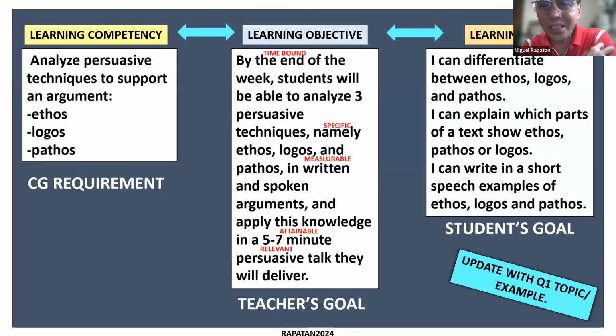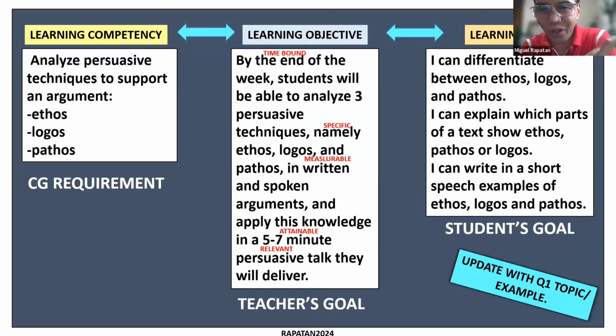And so it's written in the SMART form: specific, measurable, attainable, realistic, relevant, time-bound. So for example, by the end of the week, students will be able to analyze 3 persuasive techniques. You'll notice in the original, there is no mention of 3, but this has been unpacked to 3 persuasive techniques, namely ethos, logos, pathos, in written and spoken arguments.